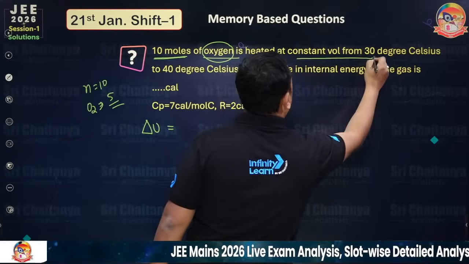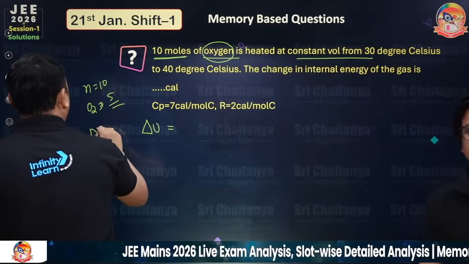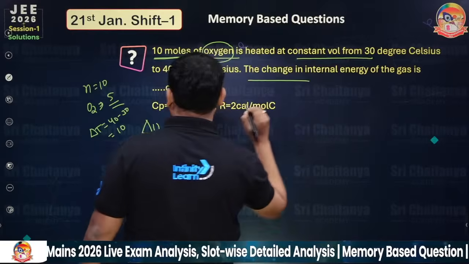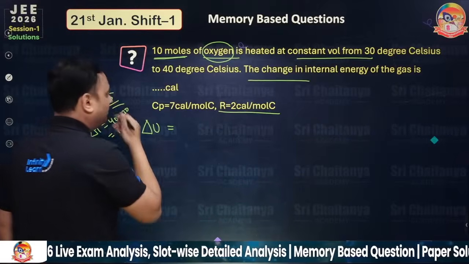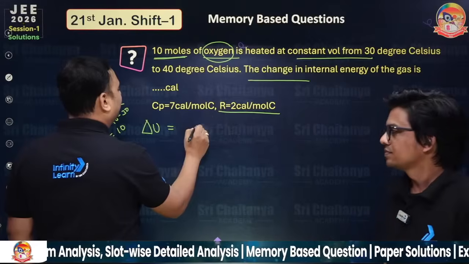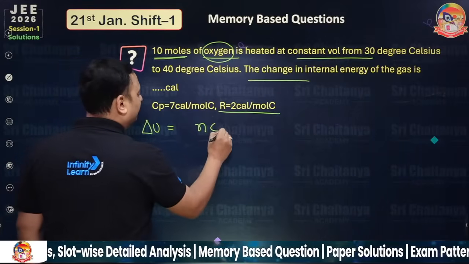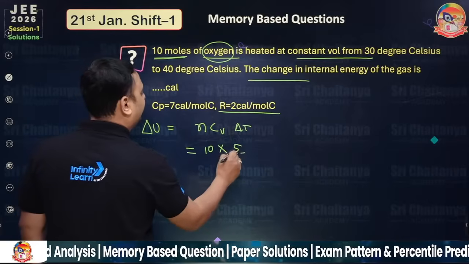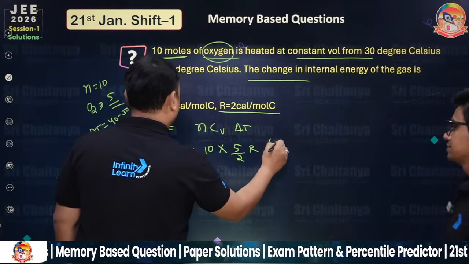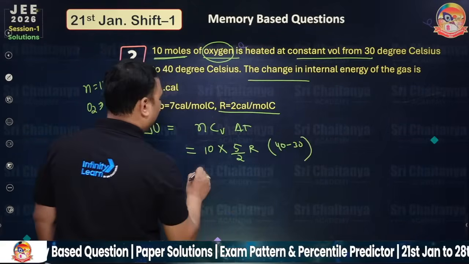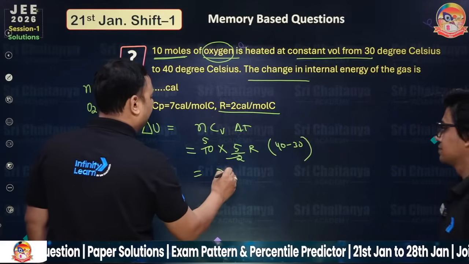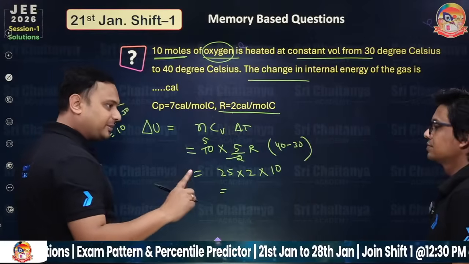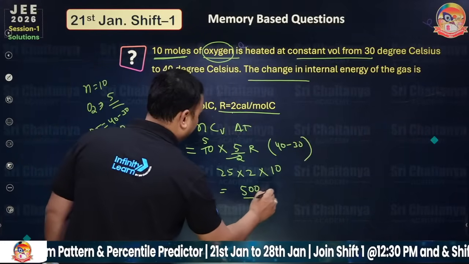And at constant volume from 30 degrees to 40 degrees, so delta T we have 40 minus 30, this is 10. So the change in internal energy in calories equal to what? Everything is in calories, so we don't panic so much. So delta U is equal to the simple formula, NCV delta T. So n is equal to 10 moles, CV equal to f/2 R, and delta T is 10. So 2.5 times R, take R equal to 2, so 5 and this is 10, so 5 times 10 is 50, and 50 times 10 is 500 calories.